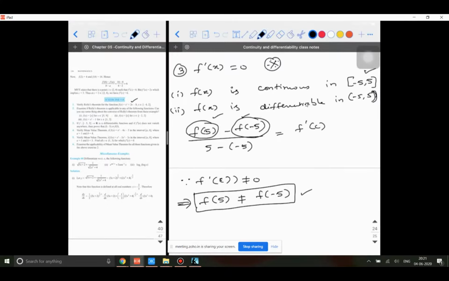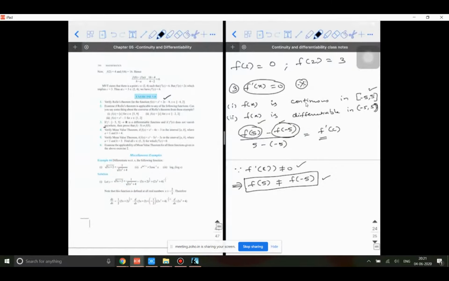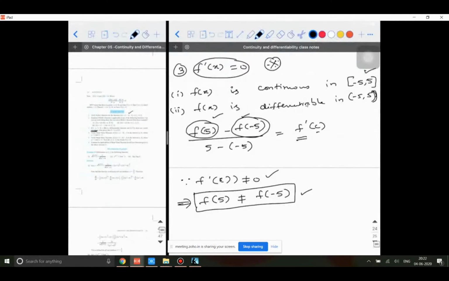Sir, can you explain that last point, sir? Yes. See, I'm writing f of 5 minus f of minus 5 by 5 minus minus 5, that is, f of b minus f of a by b minus a. I'm writing it equal to f dash of c. Since f dash of c is not equal to 0, because they have told f dash of x does not vanish. Read the question carefully. It does not vanish anywhere. This word anywhere is important because anywhere means in the domain. So c should be a point which is in the domain.